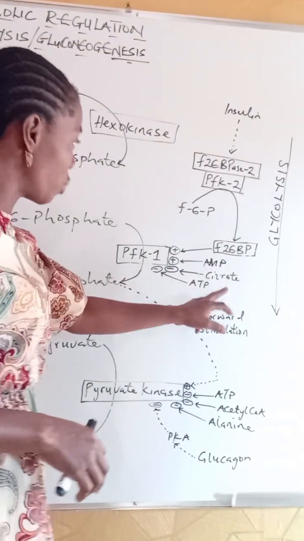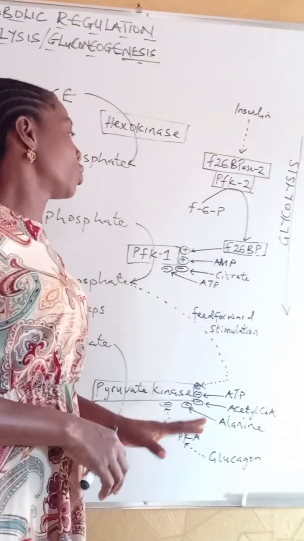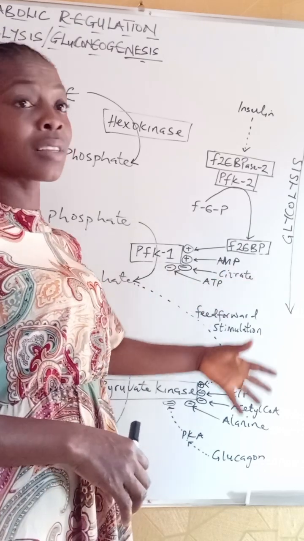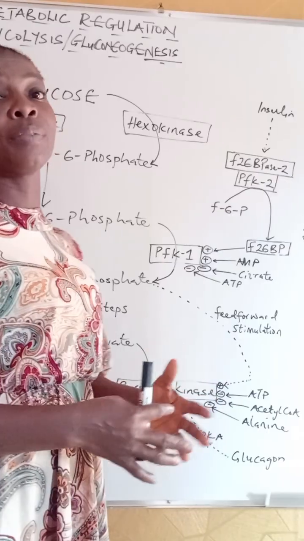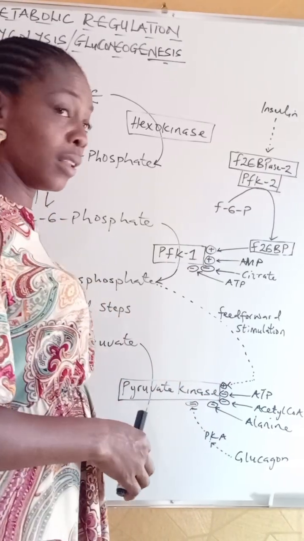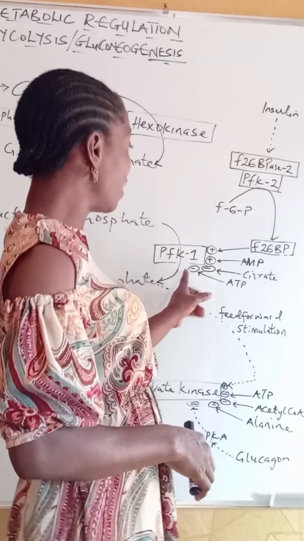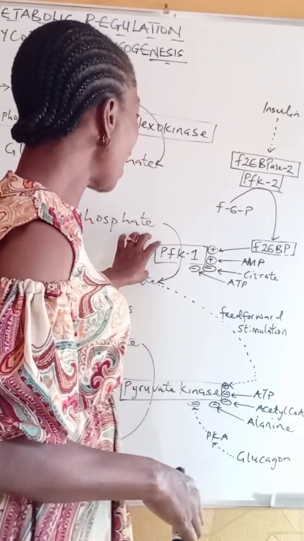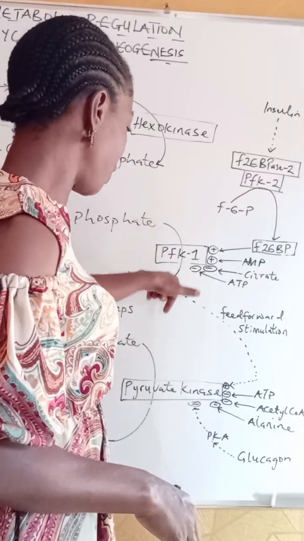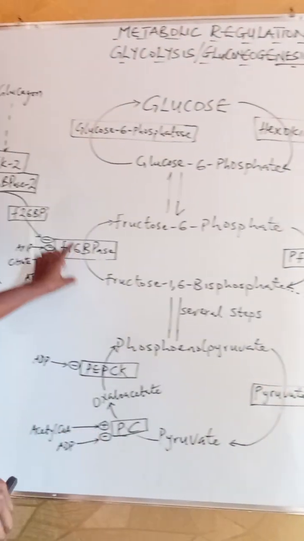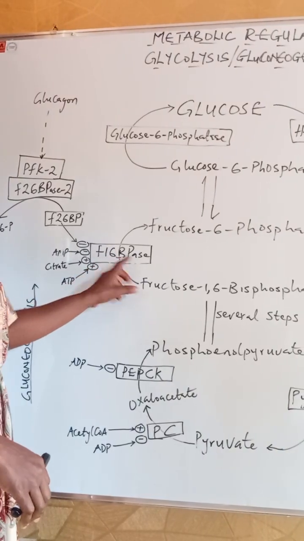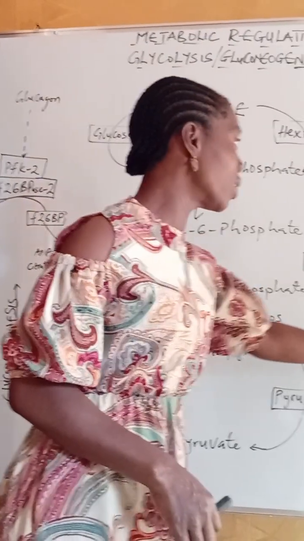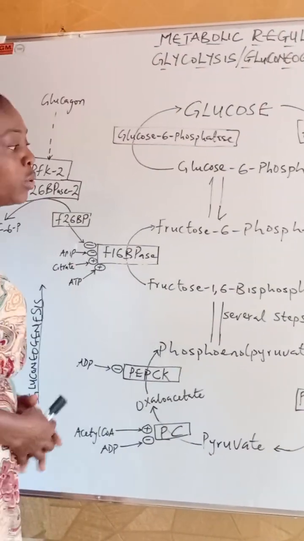Now, what about the other allosteric effectors? We've explained this one. The next will be citrate. Citrate is the first product of the TCA cycle, which is after glycolysis. So when citrate accumulates in the cell, it is a signal that the cell no longer needs production of ATP from this pathway. And so citrate inhibits glycolysis at this point, binding to this enzyme as an allosteric inhibitor. It also binds to the opposing gluconeogenic enzyme, fructose 1,6-bisphosphatase, at its allosteric site and activates it. So citrate inhibits glycolysis while at the same time promoting gluconeogenesis.